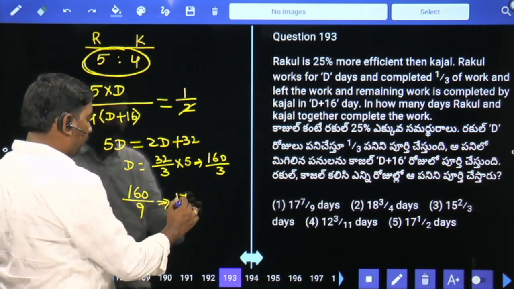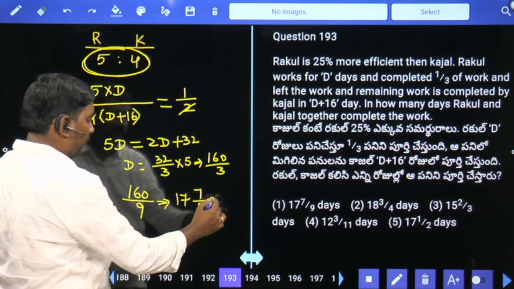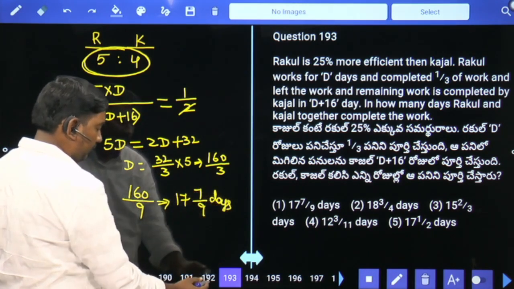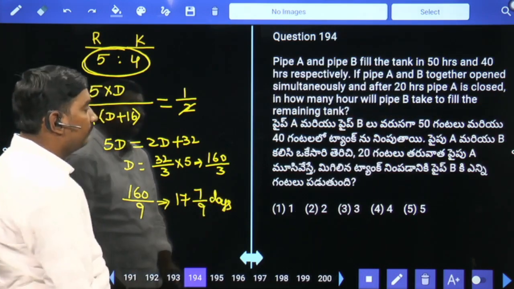9 17s are 153, remaining 7. 17 7 by 9 days is your answer. Next.